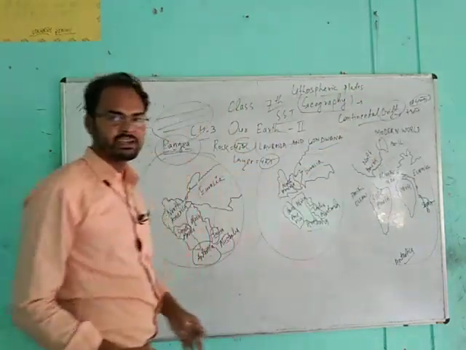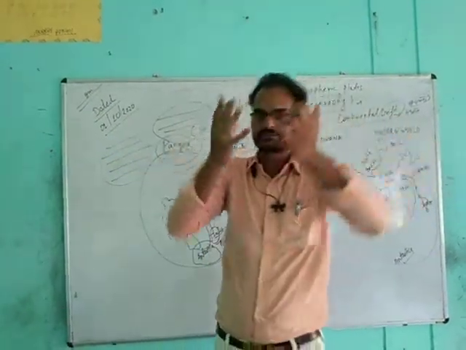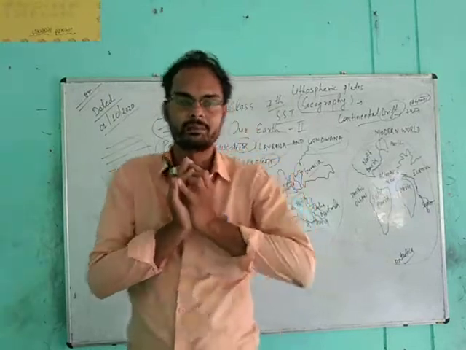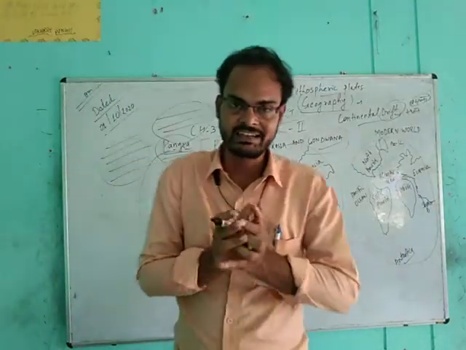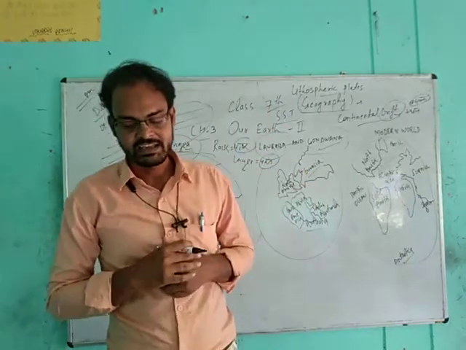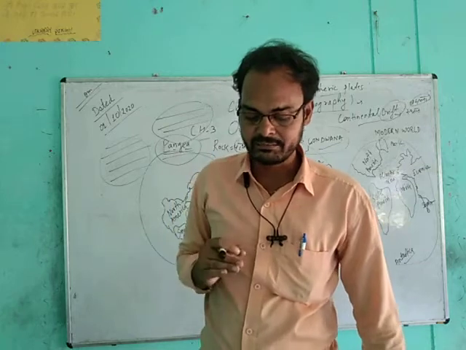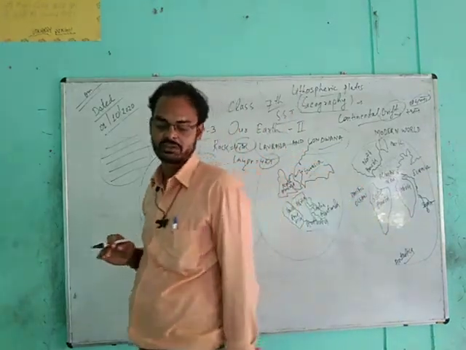These are layers made up of rocks, and by these layers the earth crust, that inner surface of earth, is totally made up. And these layers are known as lithospheric plates and are made up of rocks. And there are 7 major lithospheric plates and some minor ones which are always in motion.